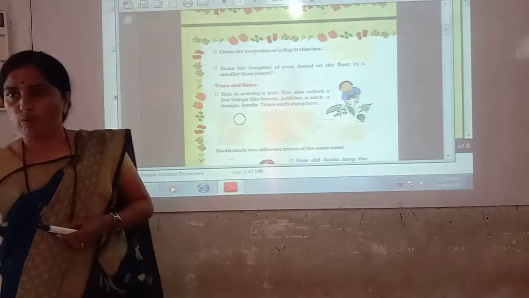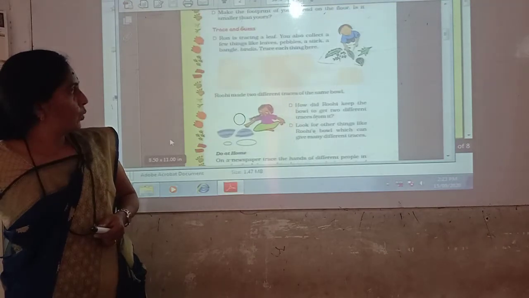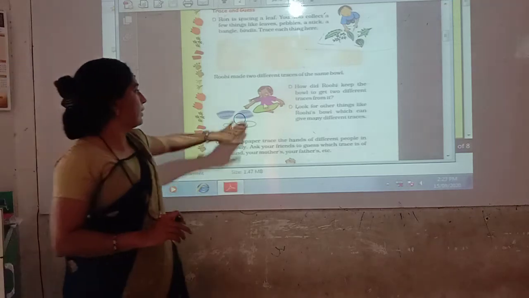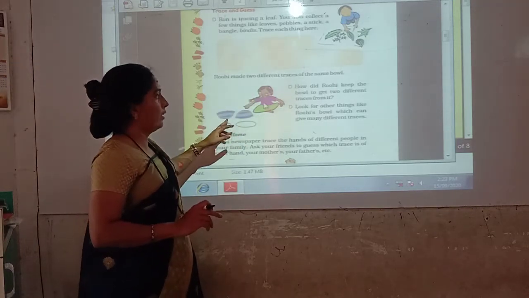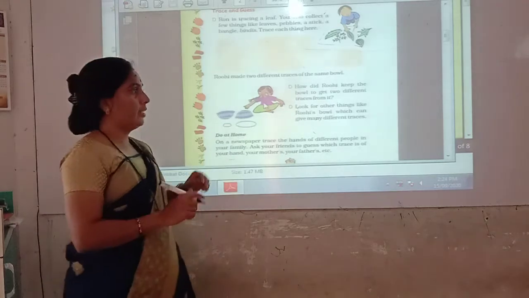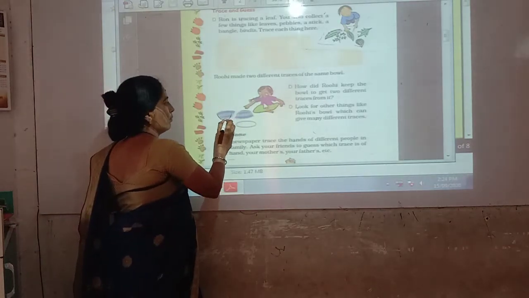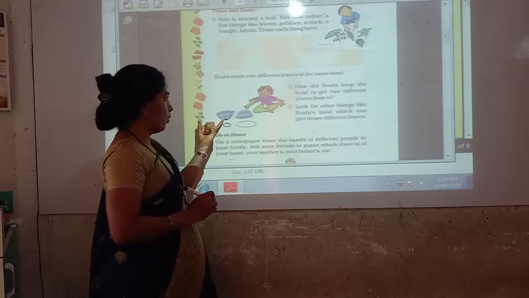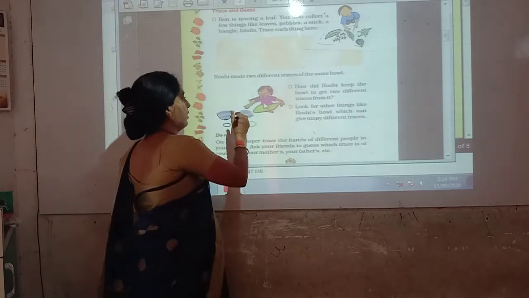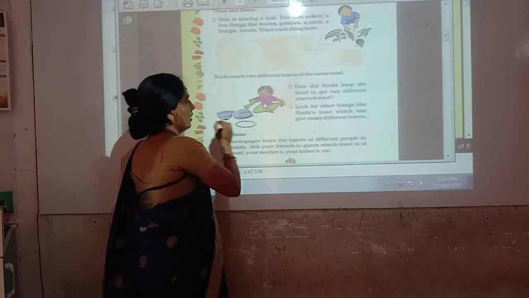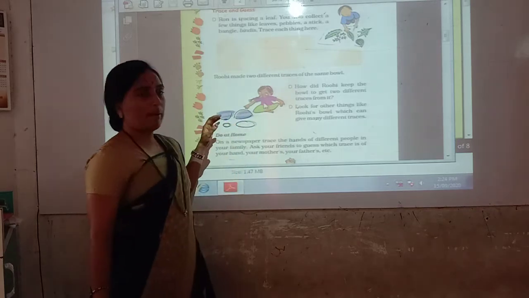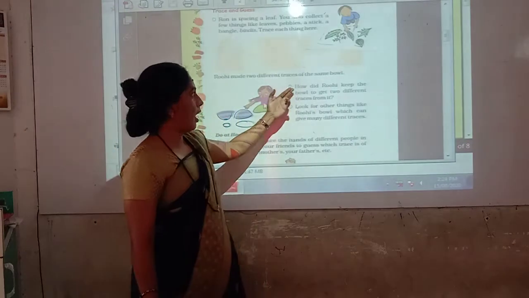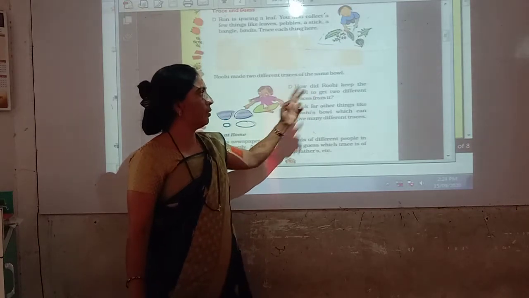Different traces of the same bowl. Ruhi made two different traces of the same bowl. See here, she has taken a bowl. Here also the same bowl is here, but while taking this tracing, she has kept the bowl like this, and while tracing here, she has kept the bowl in this way. So it is a bigger circle, and this is smaller. So by using the same bowl, she has made two different types of traces. How did Ruhi keep the bowl to get two different traces from it?